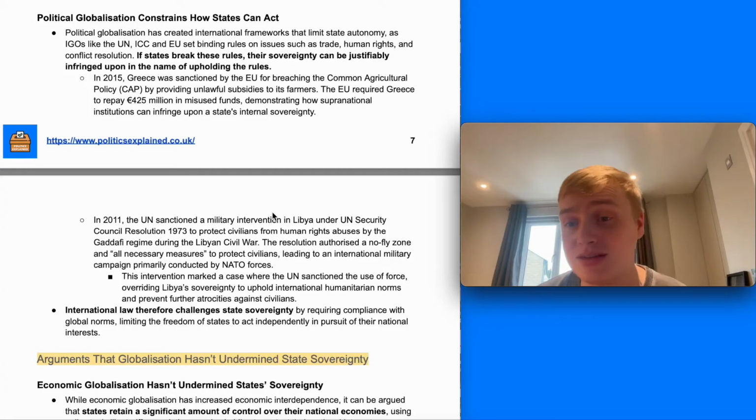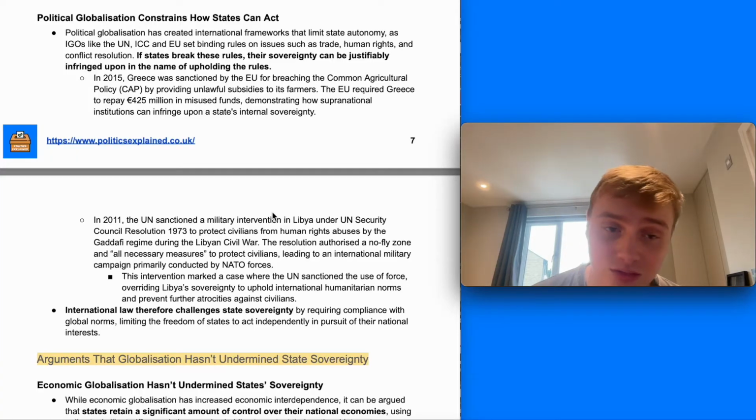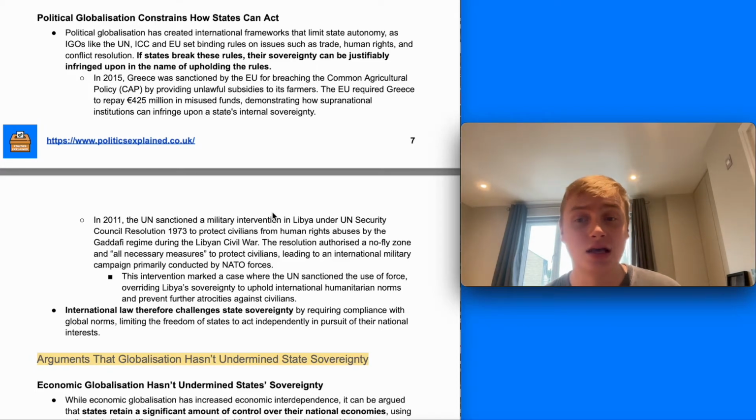Exactly the same can be seen in terms of humanitarian interventions. If a state doesn't uphold human rights norms, less so now, but we'll have a look at that in future videos, especially in the late 1990s and early 2000s, the international community, often sanctioned by the UN Security Council, would go and intervene militarily to get rid of that government or stop those human rights abuses happening. For example, in 2011, with the removal of the Gaddafi regime and the intervention by NATO forces in